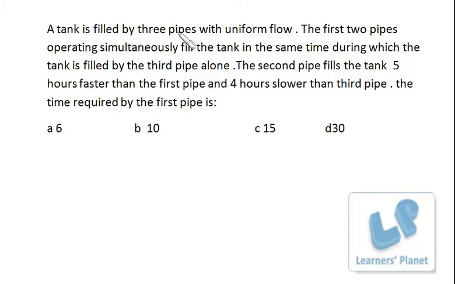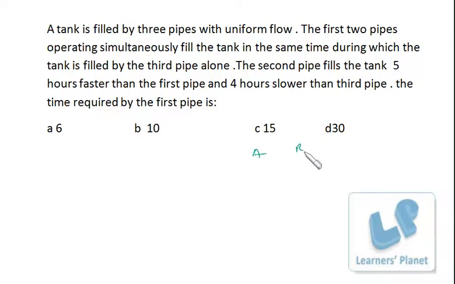A tank is filled by 3 pipes with uniform flow. The first 2 pipes operating simultaneously fill the tank in the same time during which the tank is filled by the third pipe alone. The second pipe fills the tank 5 hours faster than the first pipe and 4 hours slower than the third pipe. Find the time required by the first pipe. So it's again very simple.